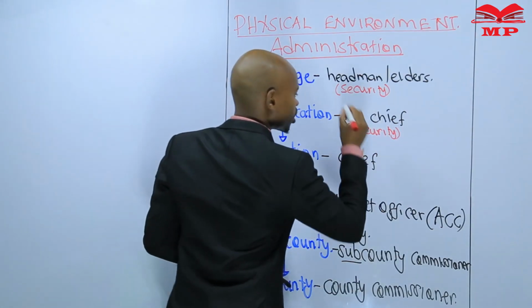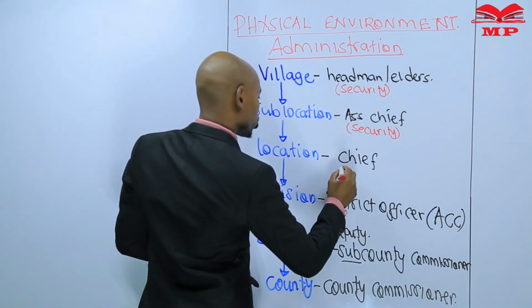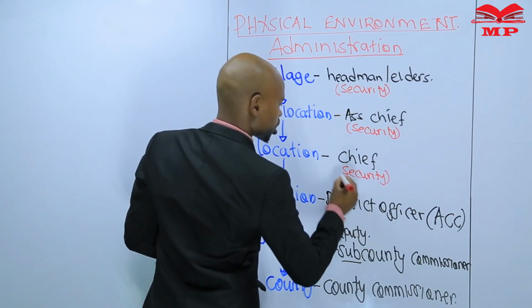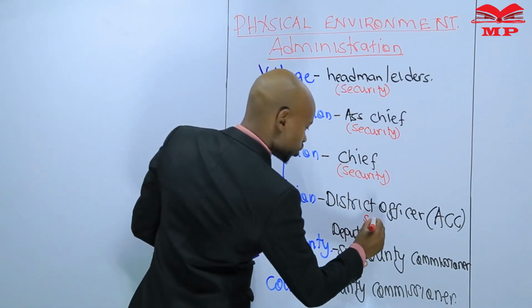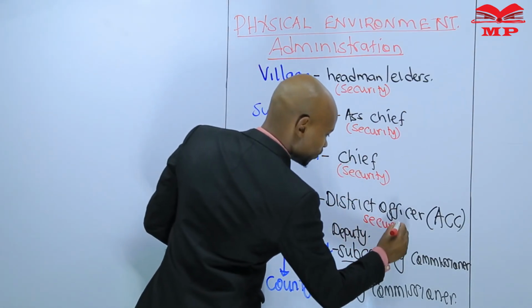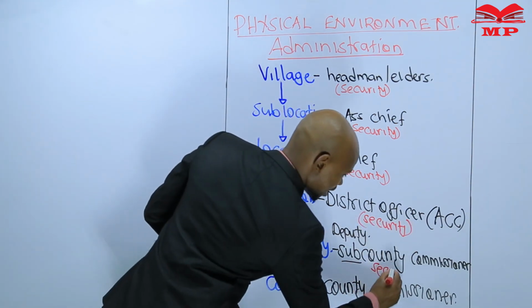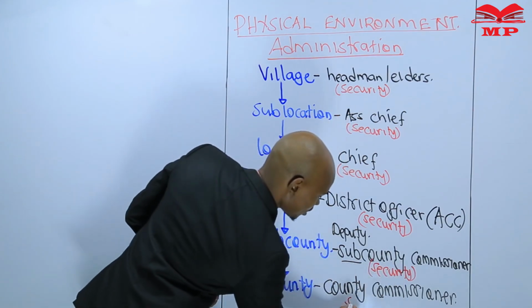The administrator there, the assistant chief. Who is in charge of security in a location? The administrator of the location, the chief. These people are in charge of security. And it is very important to note their work is to provide security in that area.